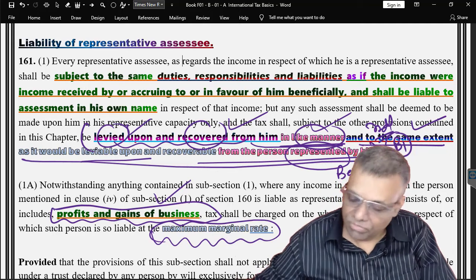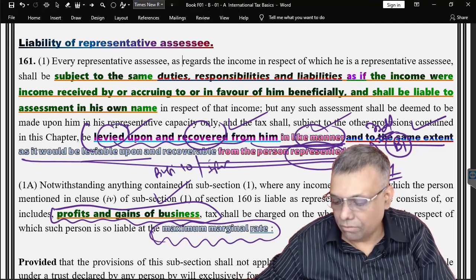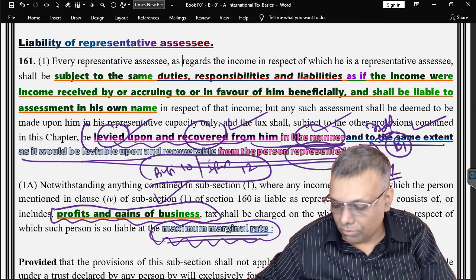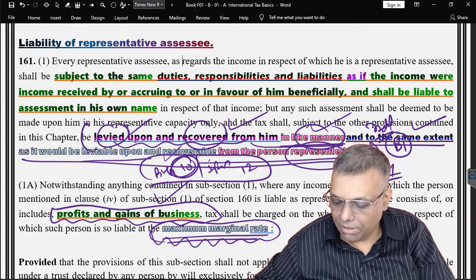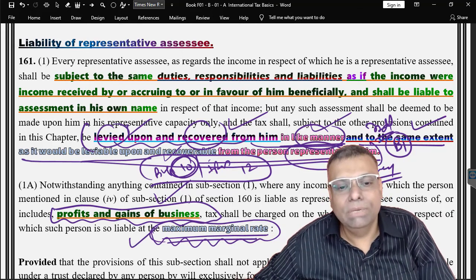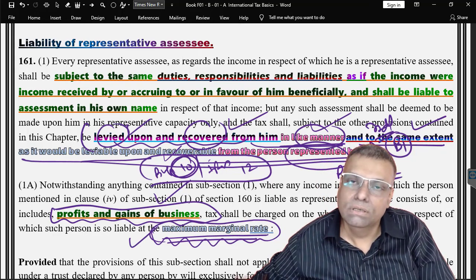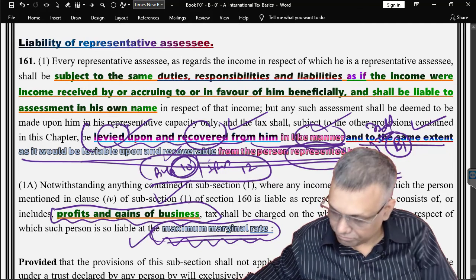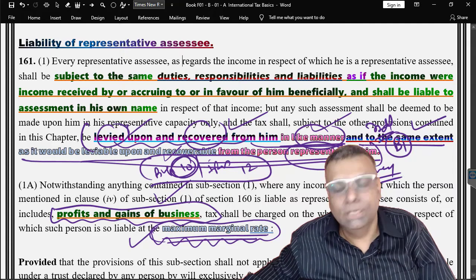Now, for example, if I have a business income of 10 and I have IFOS of 12, whether this MMR will be applicable only to the extent of 10. Some of the courts have taken the view that this MMR of business income will be applicable only to the extent, I repeat, only to the extent of the business income. However, this is also very, very debatable. So broadly speaking, it is whether share determined or share not determined.